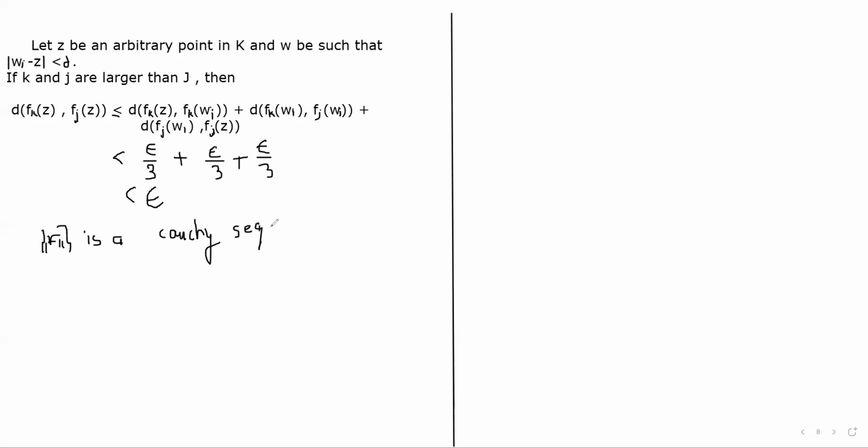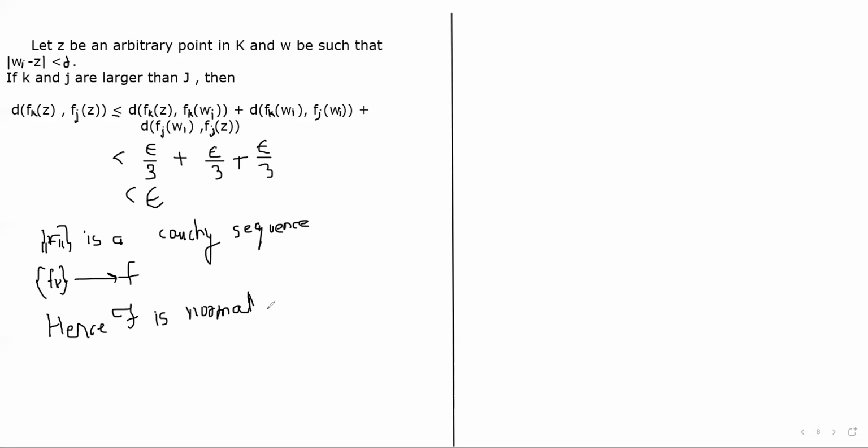Here we prove that it is a Cauchy sequence, and thus sequence Fk converges to F. So we get a sequence Fk which converges to F, and hence from this we can say that script F is normal.